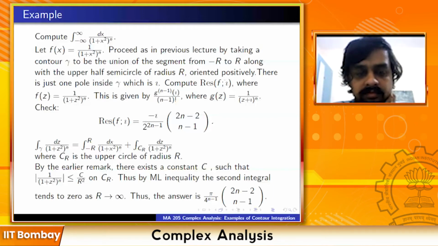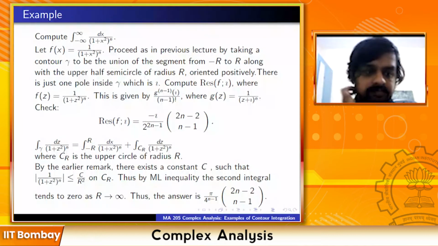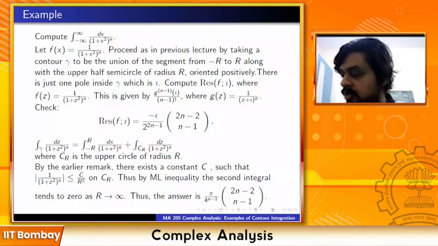Yes, sir. So if we take the integral from a to b, then we cannot comment on the other term, right? That will not go to 0. That will have some value. Let's see. No, it will still go to 0. It will still go to 0. See, suppose you have a and b.